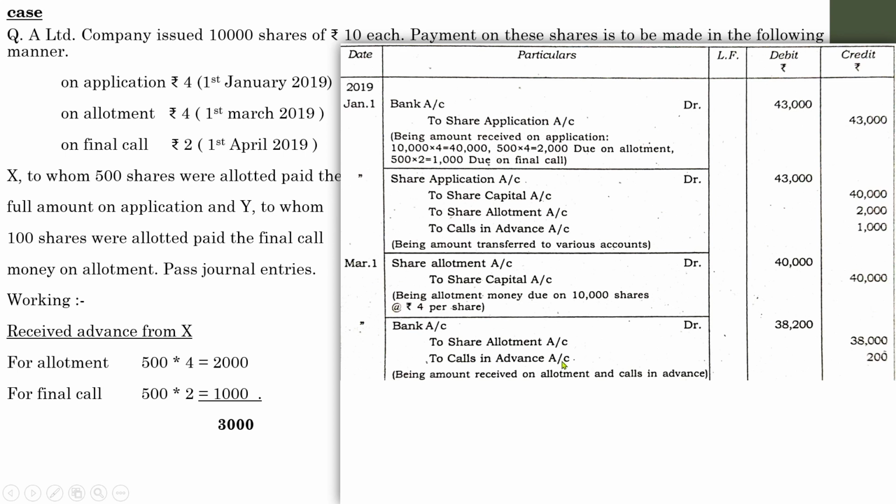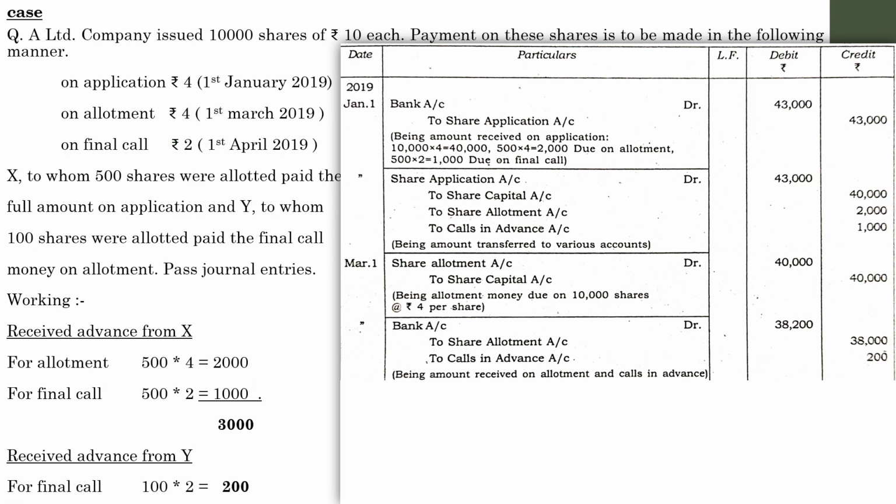Here there is an advance amount. Mr. Y, to whom 100 shares were allotted, paid the final call money on allotment. That is how the calls in advance of 200 came. We can find out the computations here. The amount received in advance from Mr. Y, who holds 100 shares, paid in advance the final call. So 100 into 2, you will get 200. So 200 was the amount that was paid in advance at the time of allotment.